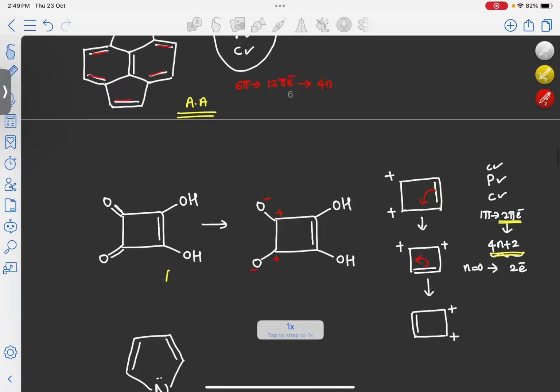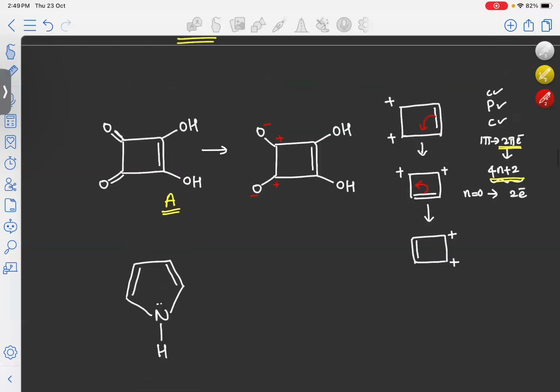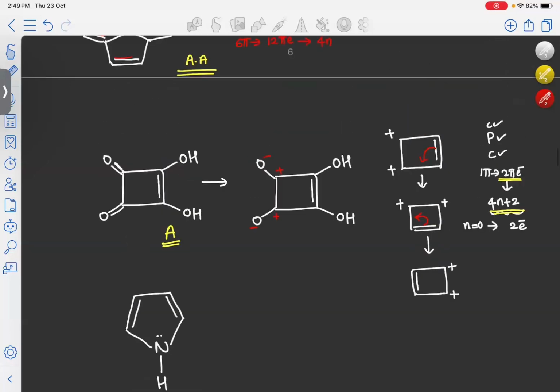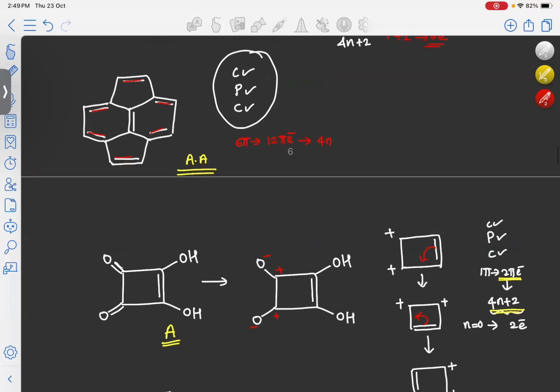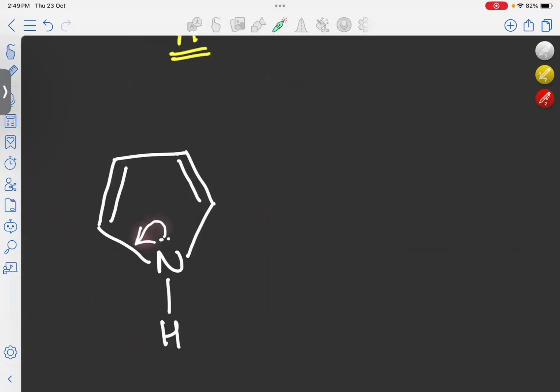Okay. Now we have determined the aromaticity of this molecule. We'll move on to the next molecule. We have already seen this molecule previously. This is the pyrrole molecule. I told you here this lone pair will take part in the conjugation. In that case, every atom will become planar.